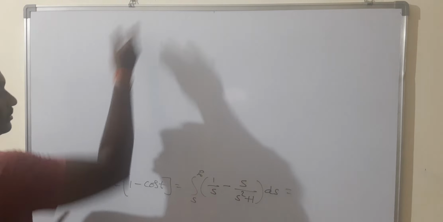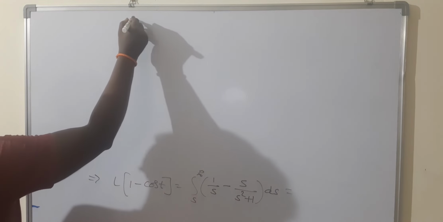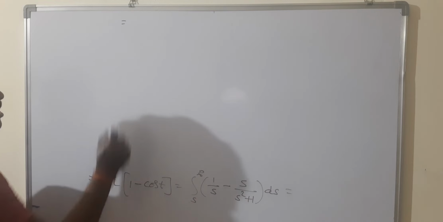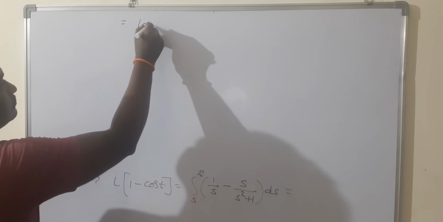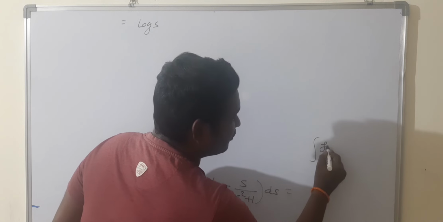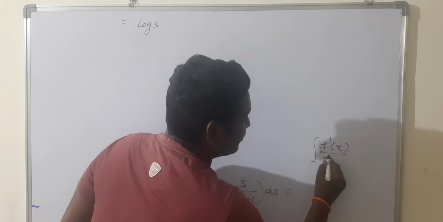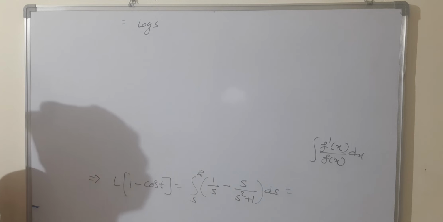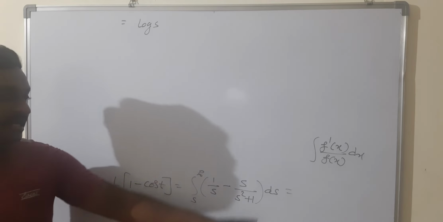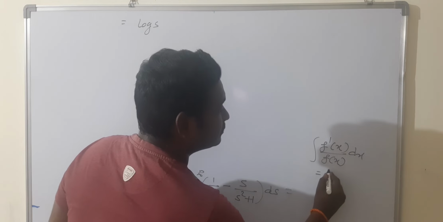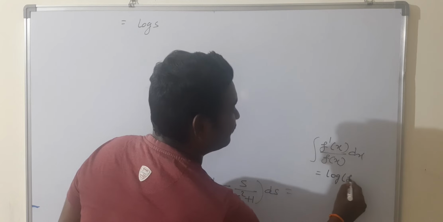What is integral 1 by s? Integral 1 by s is nothing but log s. In the division rule, all of you should note down one formula, as in many problems we can use it: integral f dash of x by f of x dx is equal to log of f of x.